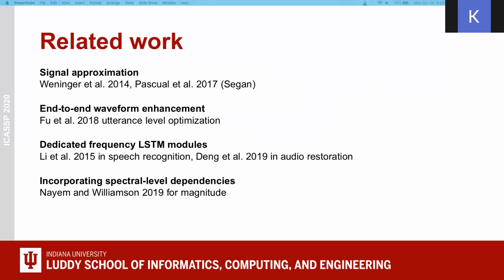Now, I will talk about a few previous works on speech enhancement. There have been many works done in signal approximation. Notably, the 2014 paper of Felix Weninger et al., where they find that in LSTM networks, signal approximation performs better than mask approximation. Santiago Pascal et al. proposed the speech enhancement generative adversarial network, SEGAN, in 2017. From then, end-to-end waveform enhancement has been tried quite a bit. In 2018, Szu-Wei Fu et al. proposed a fully convolutional network which uses optimization at the utterance level.